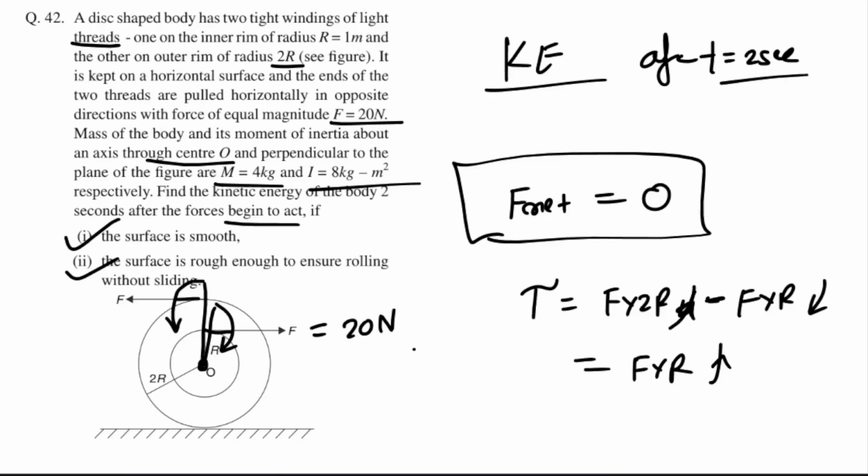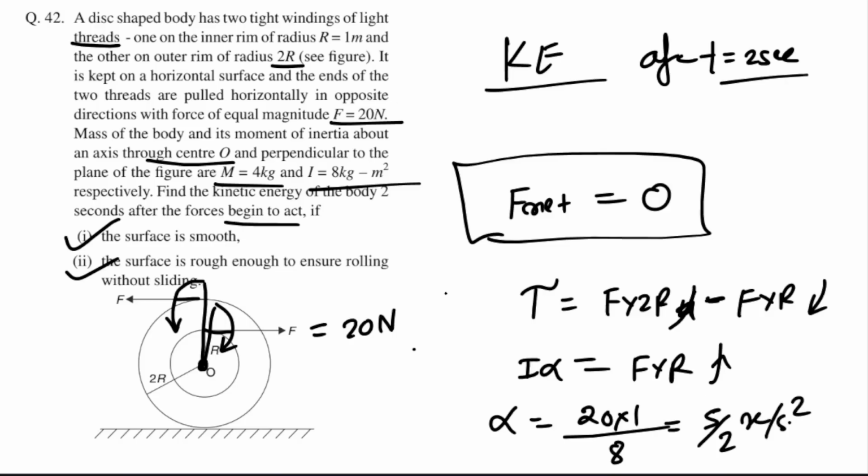So let us talk about the value of how much? Value of alpha. So torque, what can you write it as? I alpha. Alpha can be written as what? FR over I. Force is what? 20 Newton. Radius is what? 1 meter. And I is how much? This is 8, right? So this is 20 by 8, so this will be equal to 5 by 2, right? So this is 5 by 2 radian per second square. Okay, so this is alpha.